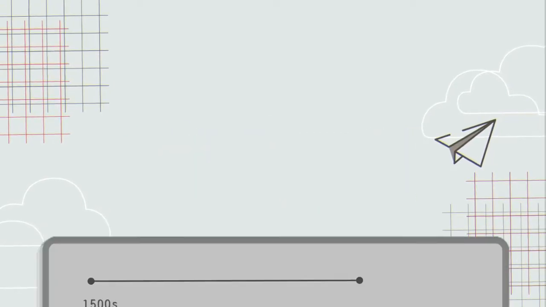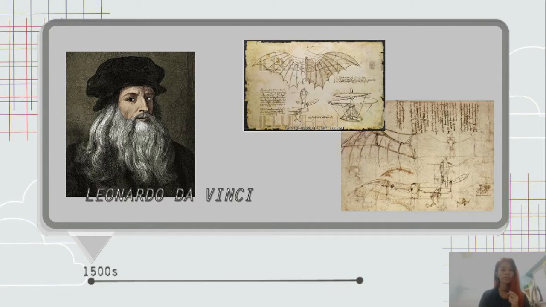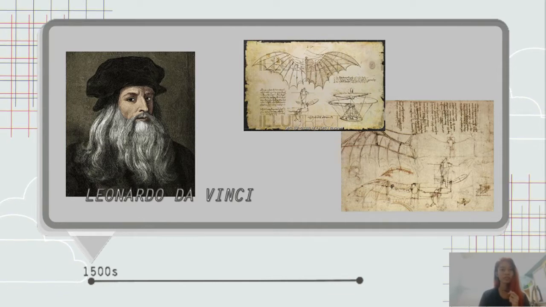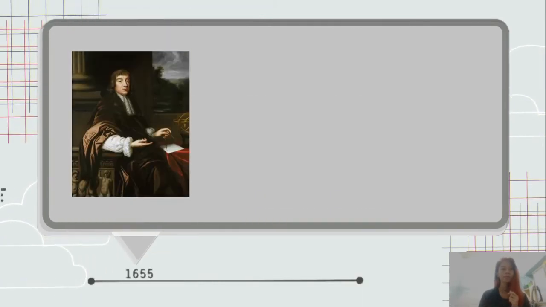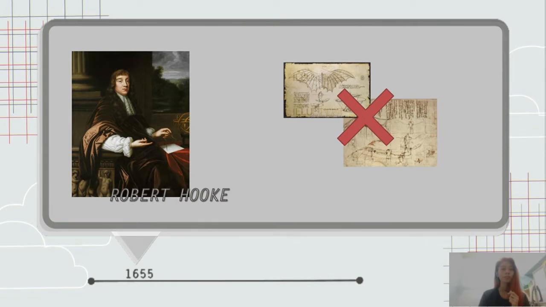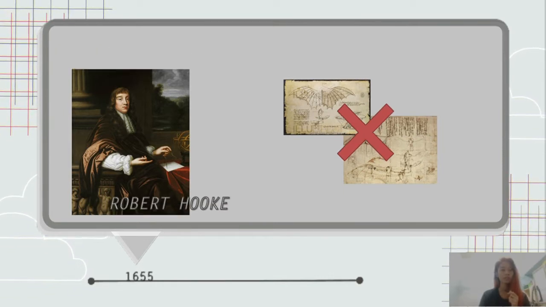The history of aviation started with Leonardo da Vinci. His sketchbooks from the 1500s were filled with concepts of flying machines with bird-like wings, in hopes that they would enable people to fly. In 1655, Robert Hooke contradicted da Vinci's theory, saying that the human body was incapable of flight by artificial wings.